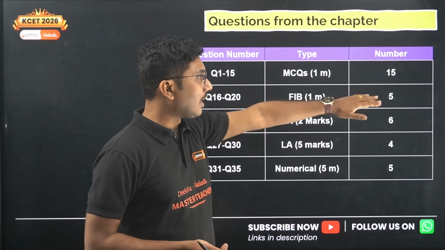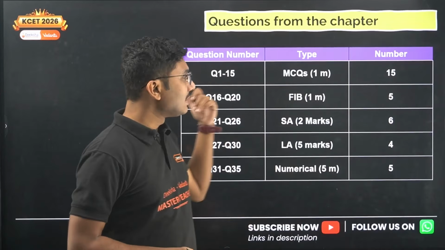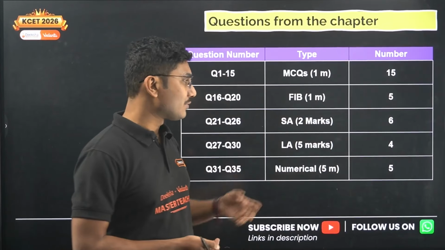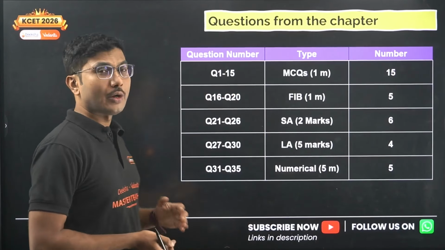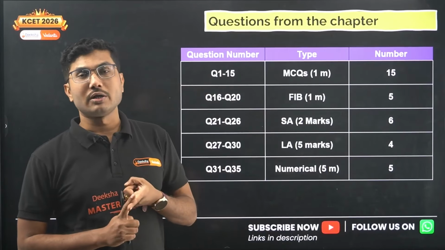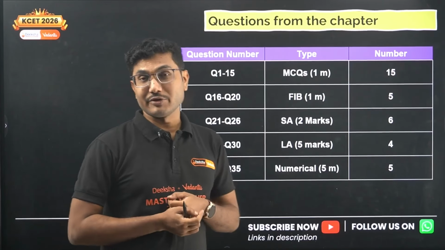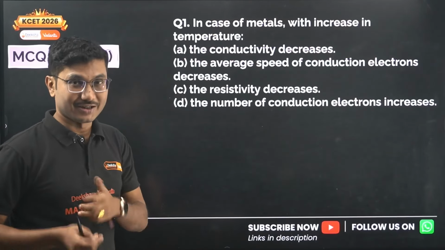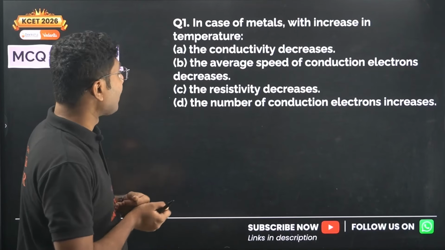So I am going to discuss 15 MCQs, 5 fill in the blanks, 6 two-marker questions, 4 derivations, as well as 5 numerical questions in this session. So don't go anywhere. All the important questions, as well as your model question paper questions and some important numerical questions, I will discuss in this session. Now let us start with the 1 marker questions.